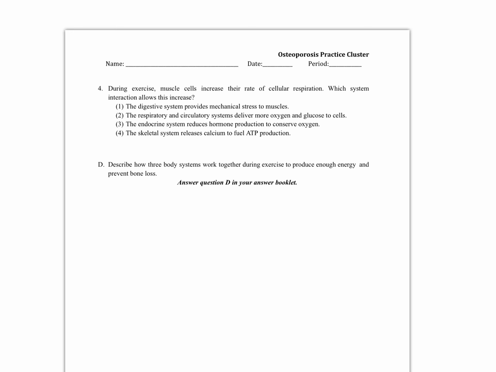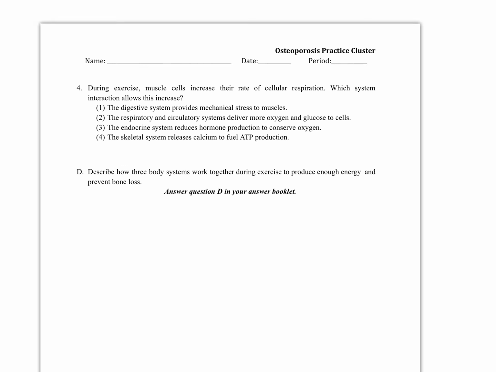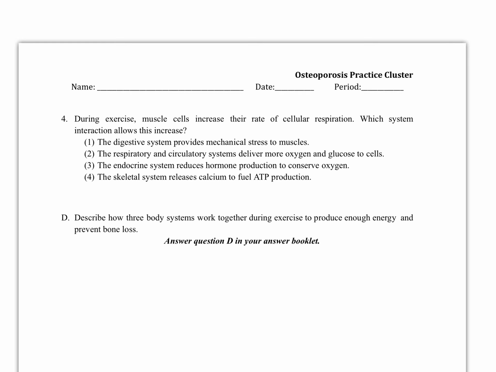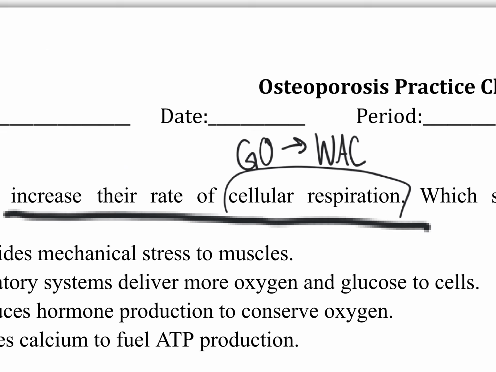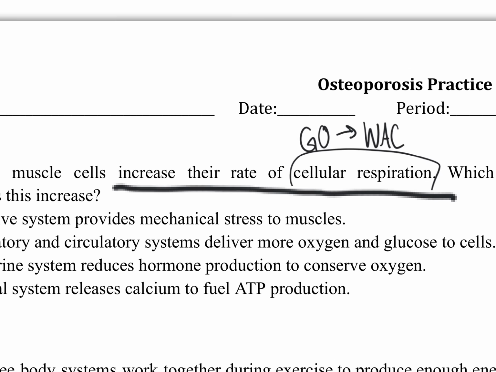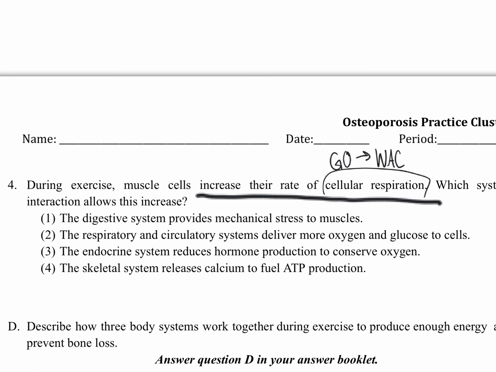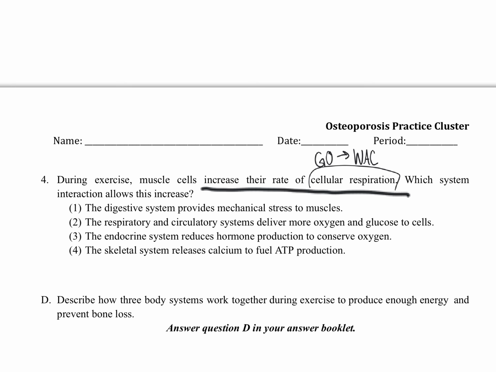All right, moving right along to this last page here, we're going to read this multiple choice question. During exercise, muscle cells increase their rate of cellular respiration. Now, cellular respiration has officially been mentioned here now, but we already knew this was about cellular respiration because we saw all the clues in that paragraph before. So, which system interaction allows this increase? Again, we've already highlighted which systems are involved in our annotations before, so at this point, we're just looking for the option that matches what we already said.